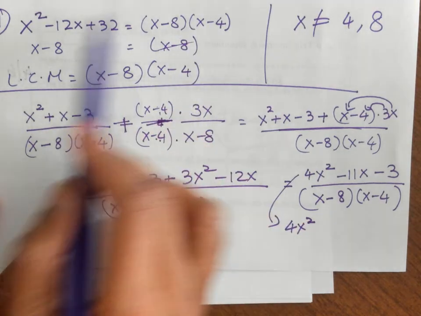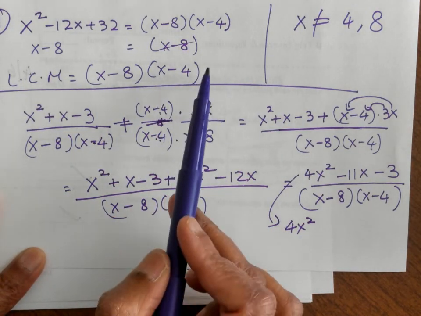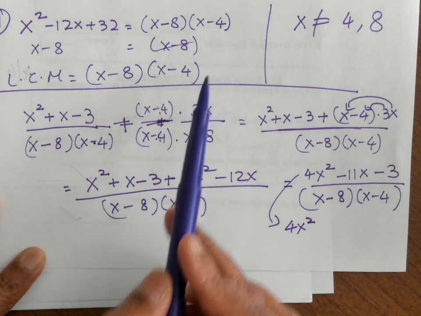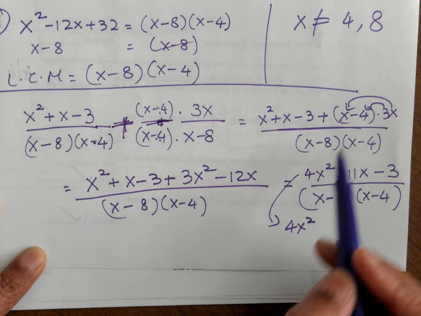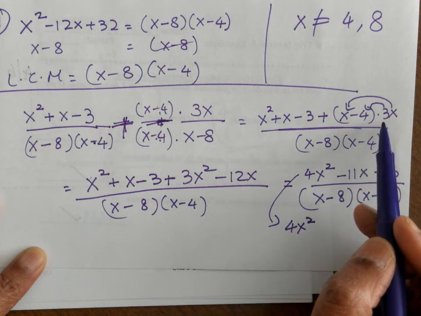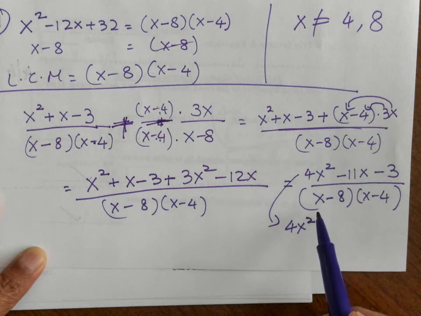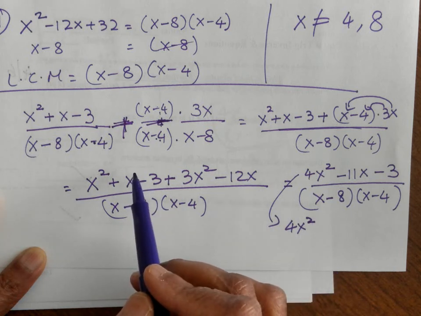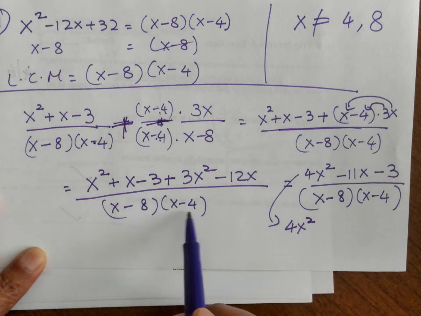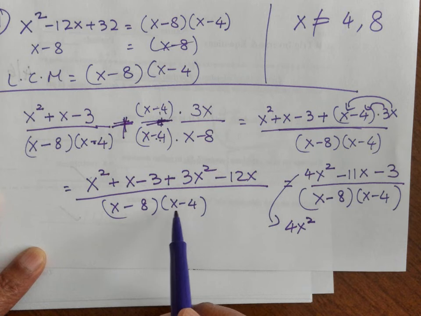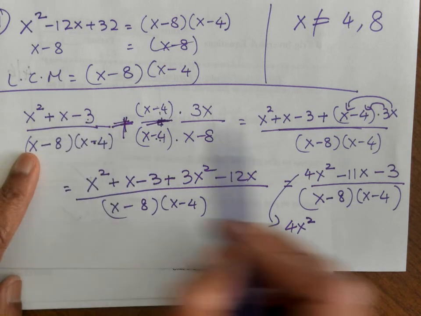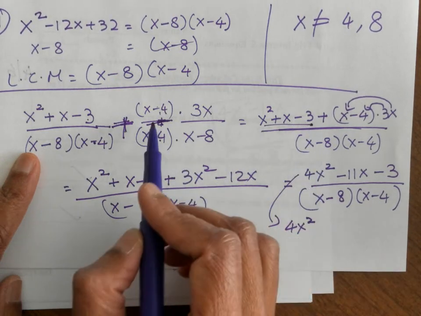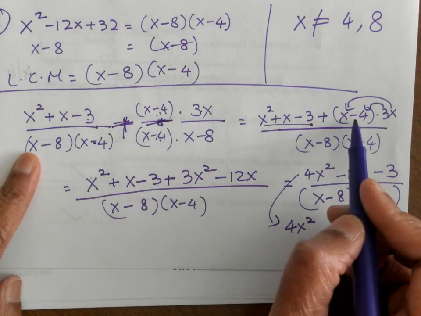So step number 1 is to find the LCM. I'm not sure which one you had a question about. Well, the LCM is okay? Yeah, the algorithm is good. I just wanted to know how you multiply x minus 4 and x minus 8 to get x squared plus x. How you multiplied. So I didn't multiply. I left them as factors. Is that your question? On the numerator. So I just took x squared plus x minus 3 as this. And then this side is just 3x times x minus 4.